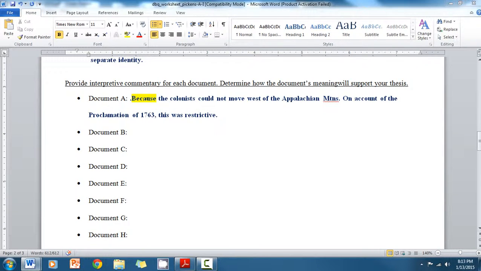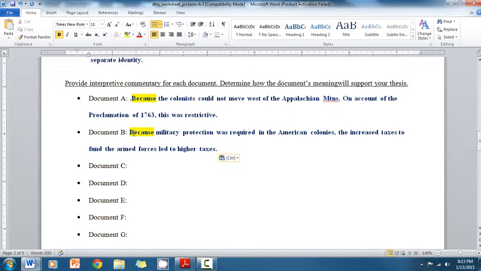In document B, we assigned document B to the economic category. And so here, because military protection was required to the American colonies, the increased taxes, yes, to fund the armed forces led to higher taxes. Yeah, we'll say the increased revenue, so it won't be redundant. Okay, so next, document C, we also put that with economics.